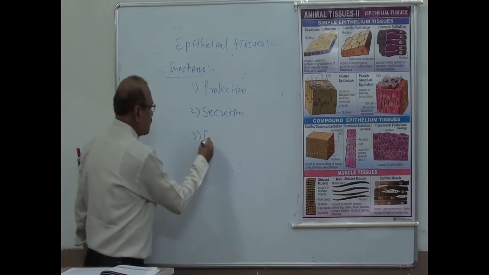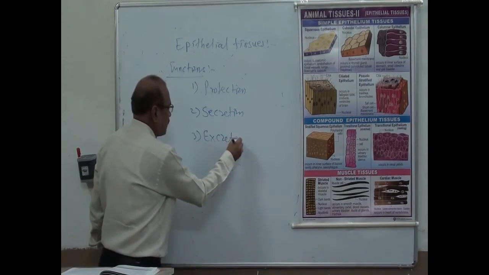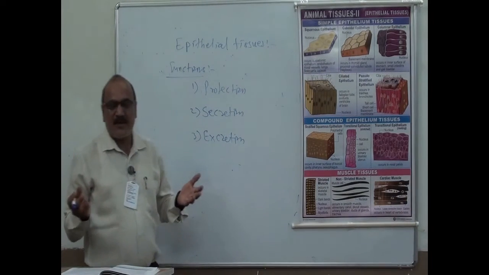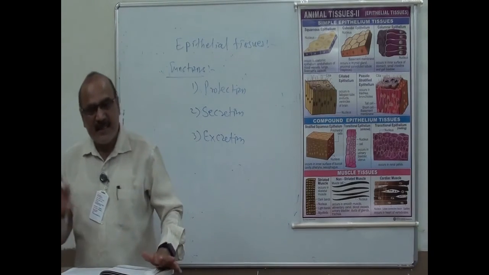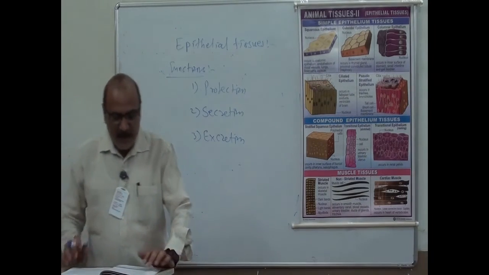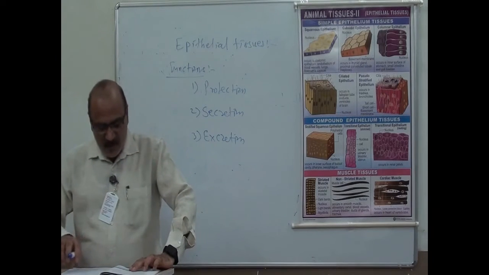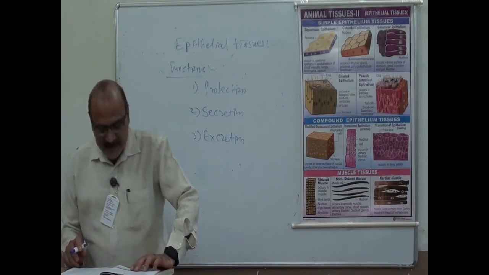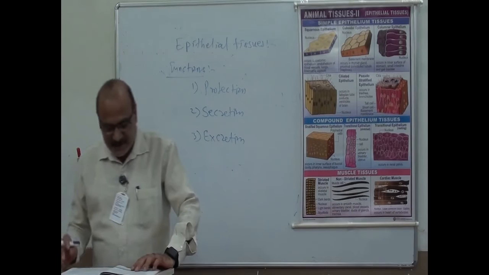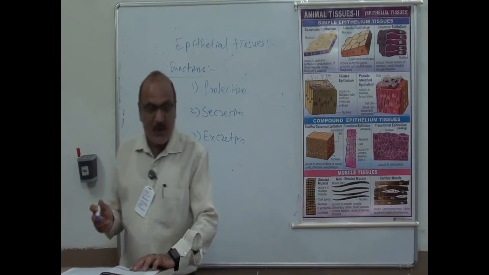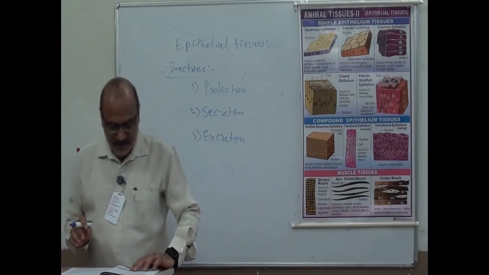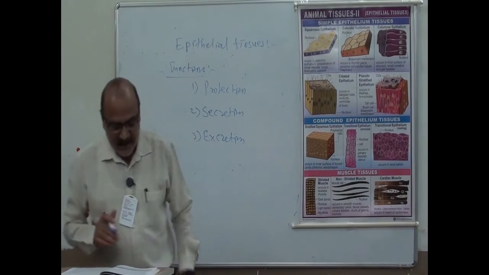Then third, excretion. Excretion means removing nitrogenous waste products from the body. Epithelial cells also form external glands like kidney tubules. Here sweat glands are there. Their secretion is not essential to the body, and it is excreted from the body.